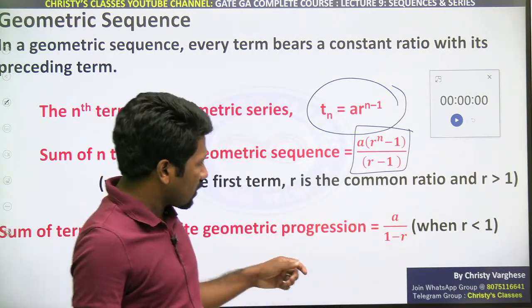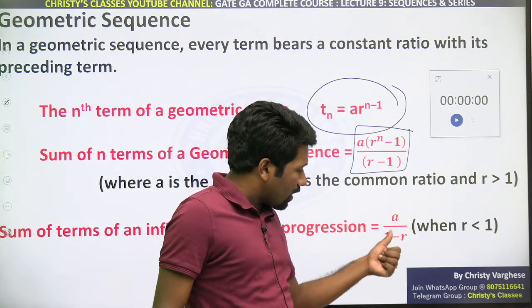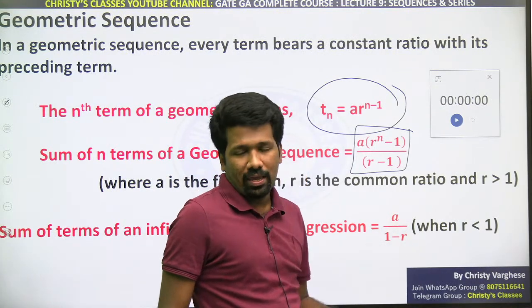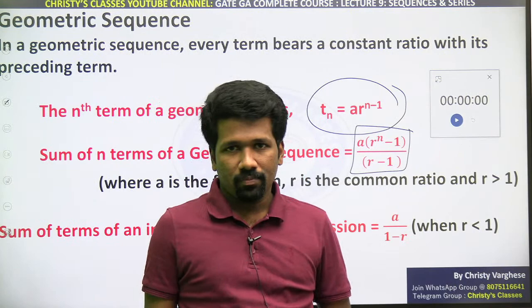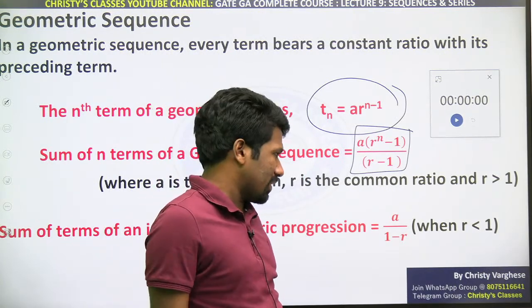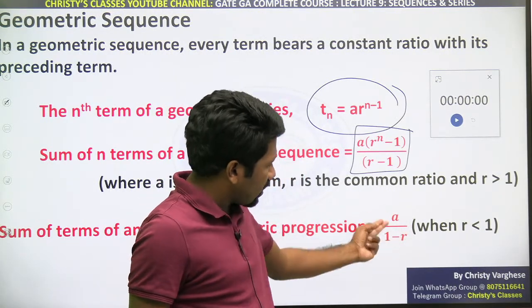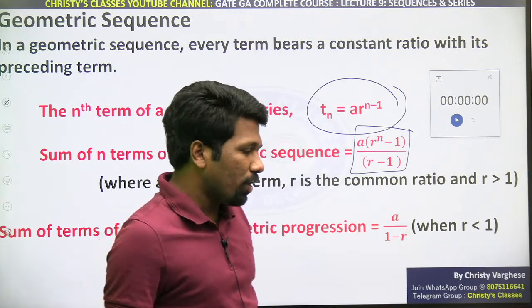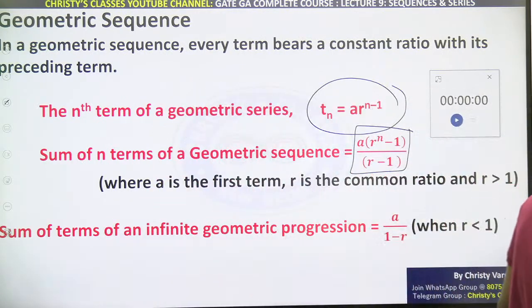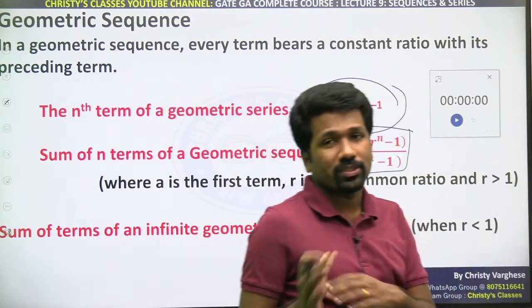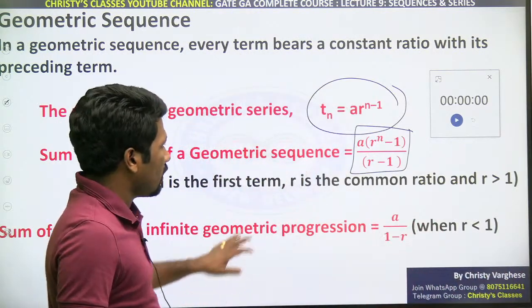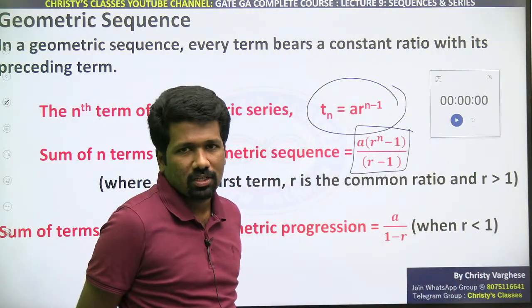If the common ratio is less than 1, a by 1 minus r होगा. More than 1 है तो भी कर सकता है, r will be negative, so r minus 1, but less than 1 is the idea we need to use in many questions. So इतना clear होना चाहिए geometric sequence के लिए.